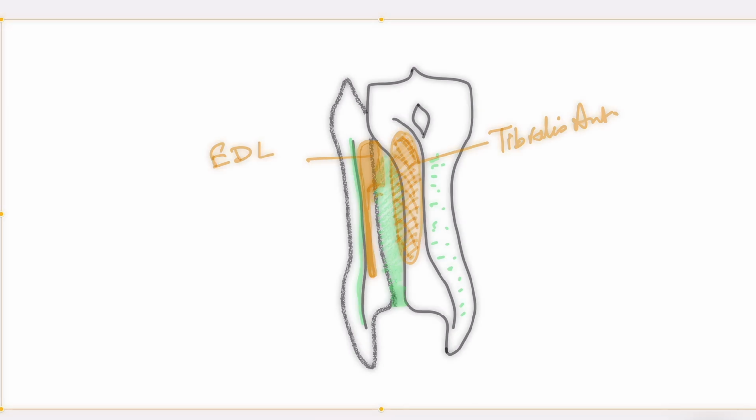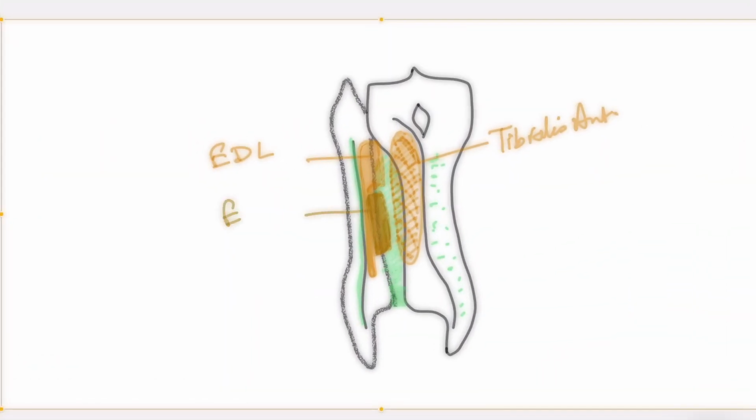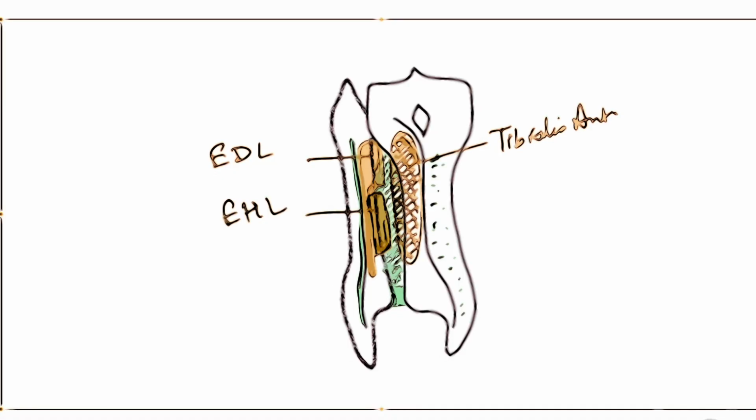Now in the middle 1/3 of the fibula, you find another muscle that takes origin here, and this muscle here is extensor hallucis longus. So in the middle 1/3, fibula provides origin to both extensor hallucis longus as well as extensor digitorum longus.